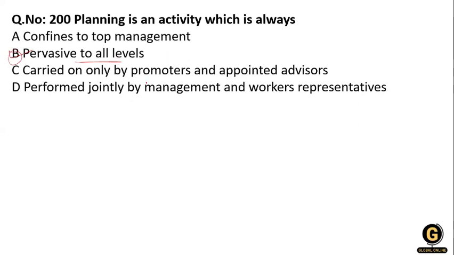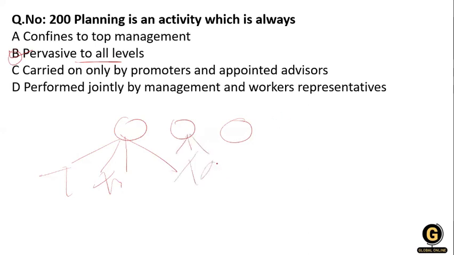So what is the right answer? Pervasive to all levels. Planning is pervasive. Planning is required at all levels of management as well as in all departments. It is not an exclusive function of the top management or of any particular department. Every department plays an important role in pervasive planning. Clear? So option B is the correct answer for this question.